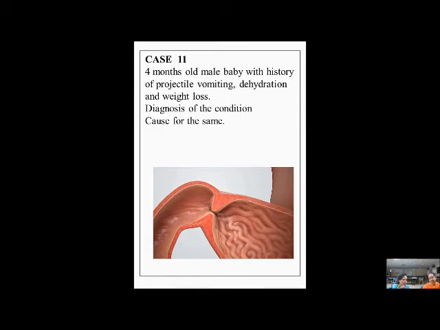Again, that hose pipe watering, if water has to go with force or rush. So projectile vomiting, that history itself suggests that there may be some kind of obstruction. Sometimes it will be bilious also, and dehydration and weight loss because of repeated vomiting.